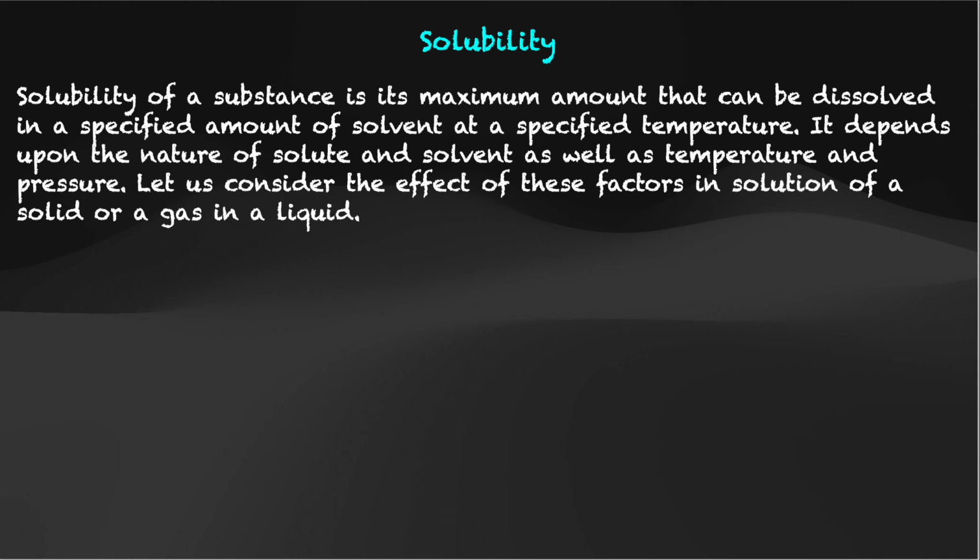That is why they have specified here that solubility of a substance is its maximum amount that can be dissolved in a specified amount of solvent, which is very, very important. When you increase the amount of solvent, again this solute would be able to mix well, would be able to dissolve. Again, when you increase the temperature also, the solubility differs. So that is why solubility of a substance is its maximum amount that can be dissolved in a specified amount of solvent at a specified temperature.